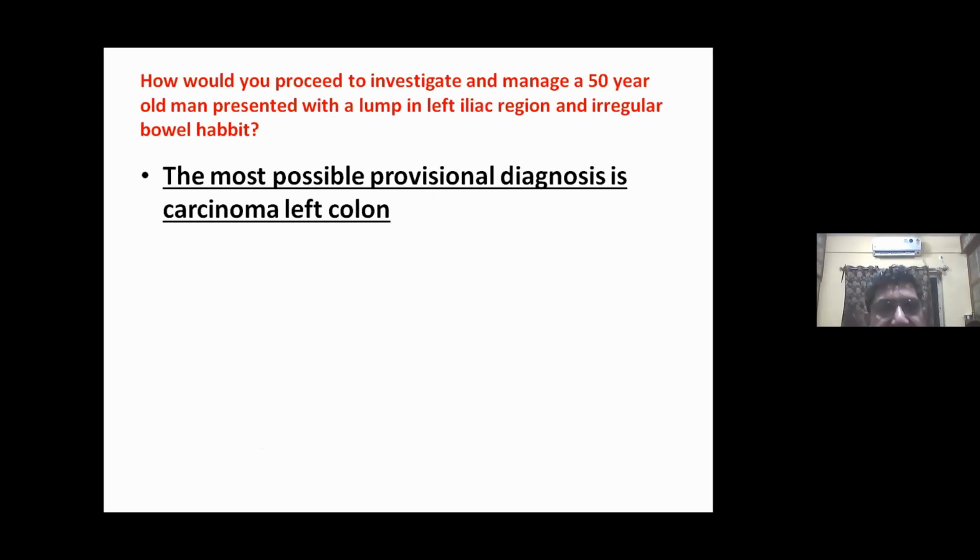Next, coming to a question of left colonic carcinoma. How would you proceed to investigate and manage a 50-year-old man presented with a lump in the left iliac region and irregular bowel habit? The most possible provisional diagnosis is carcinoma left colon.